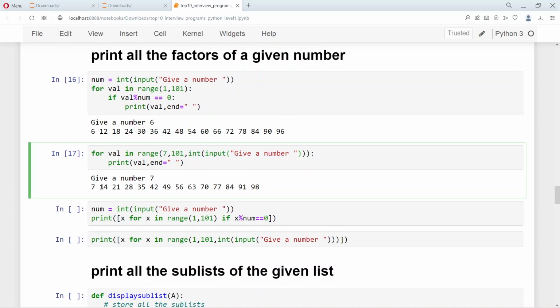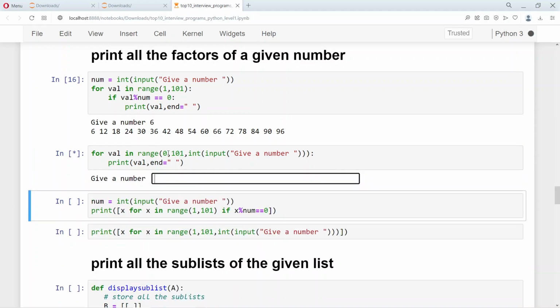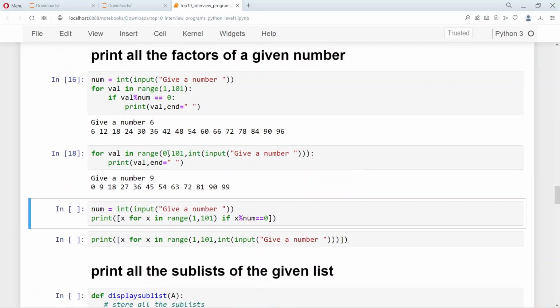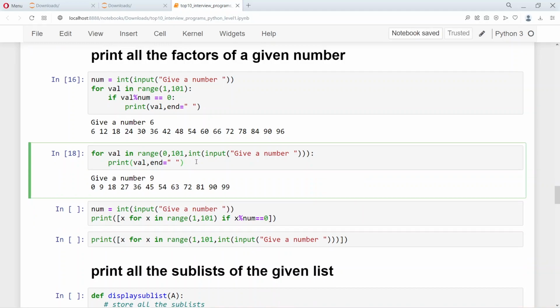to print the successive numbers. So we print 7 and then skip 7 numbers to print 14, skip another 7 to print 21, and so on. If you want to print the factors of 8, we can give 0 as well, but here I give let's say factors of 9. So it's going to give me all the numbers that are divided by 9. Of course 0 doesn't divide by 9, but the quotient is 0 as well, right?